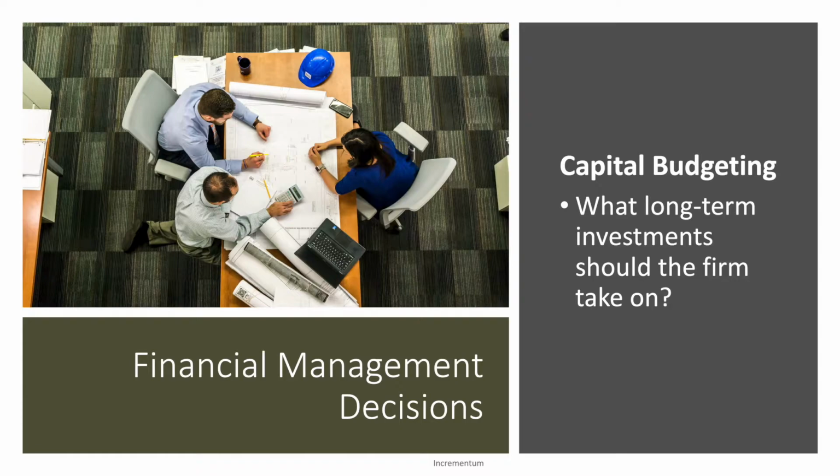So that first question, what long-term investments should the firm take on? That we call our capital budgeting decision. So when we're deciding what our firm's general business is going to be, what projects we're going to take on, what are the new products we're going to make, what are the new services that we're going to offer, all of those are called capital budgeting decisions.